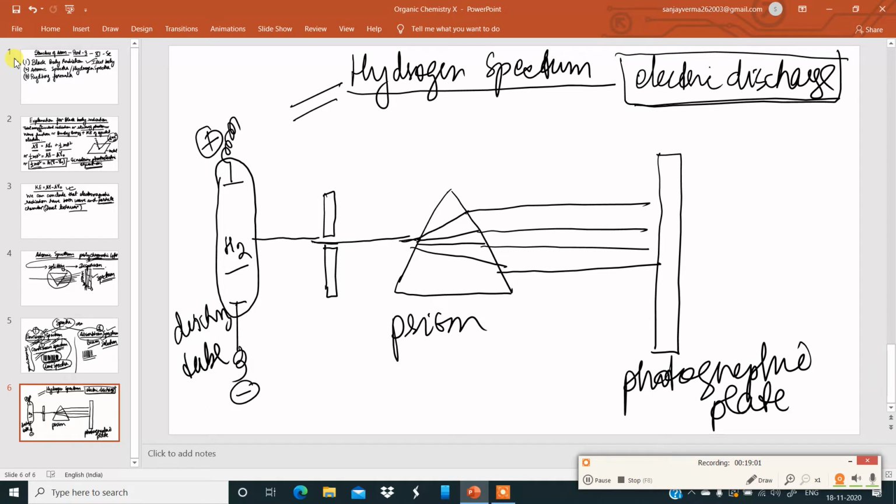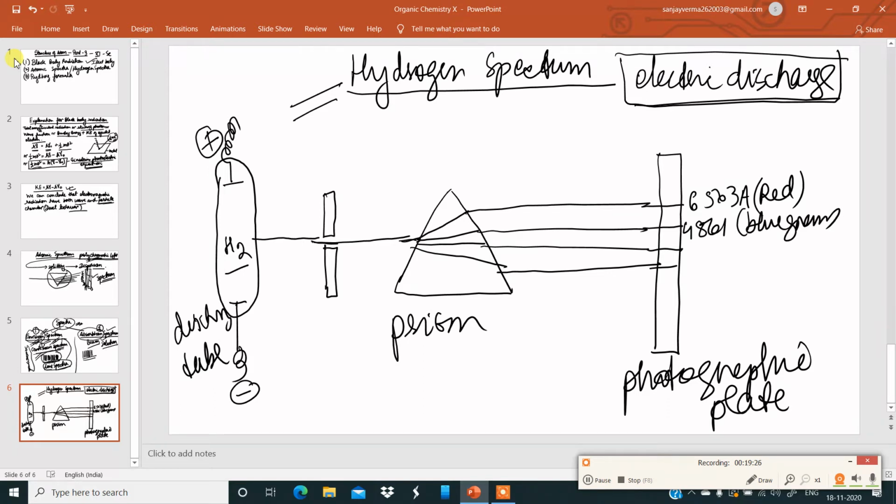Now, corresponding to its own wavelengths, we get lines. The wavelength 6563 angstrom is for red color. The second one is 4861, which is blue-green color.